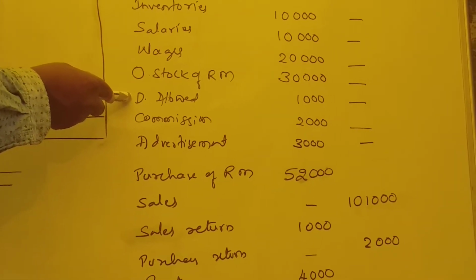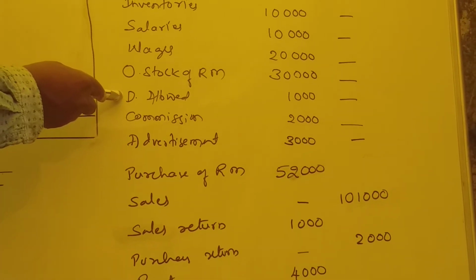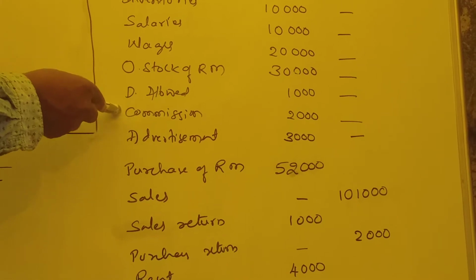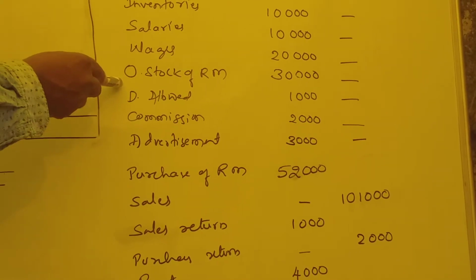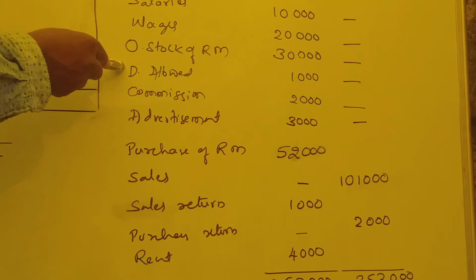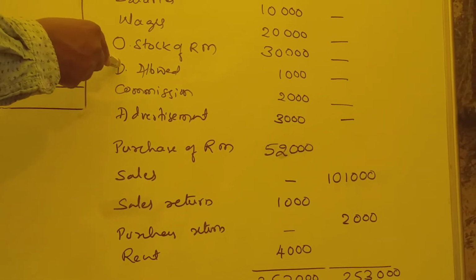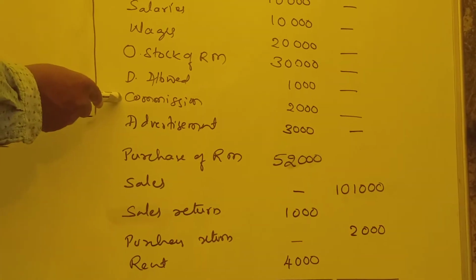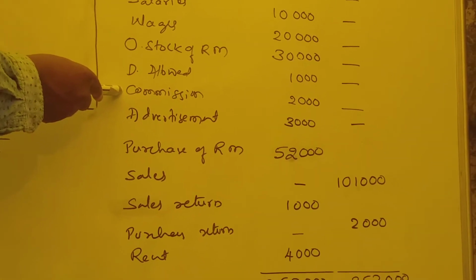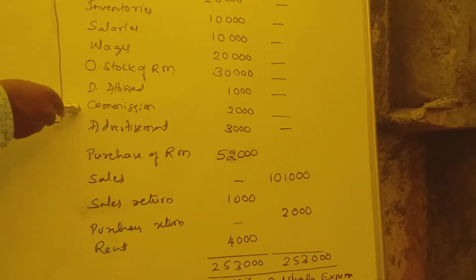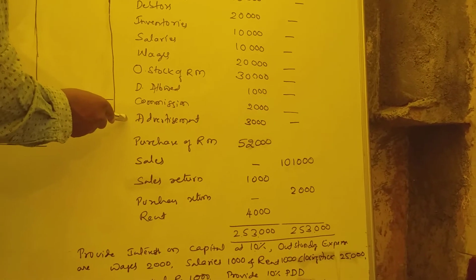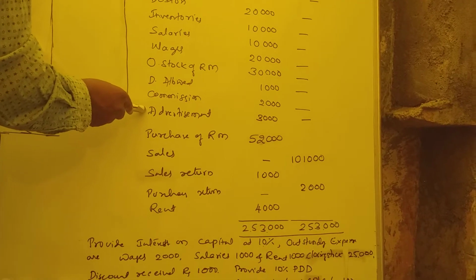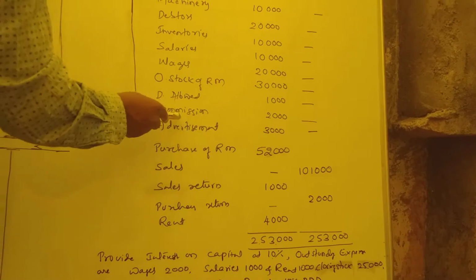Discount allowed: we allowed some discount on sale. That's why it's an expenditure. This occurs after the finished goods, that's why it is not direct expenditure. It is indirect expenditure, so discount allowed goes under profit loss account, debit side. It is an expense. Same with commission, we allowed some commission, 2,000. It is also profit loss account, debit expenditure. Advertisement is also profit loss account because it is not connected to manufacturing.